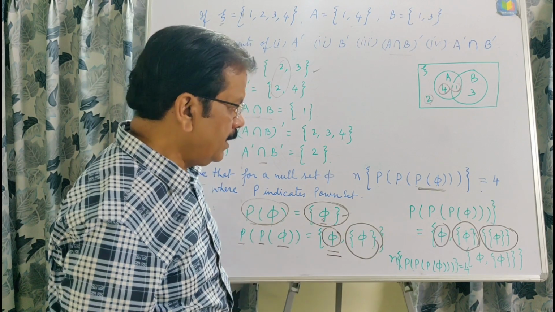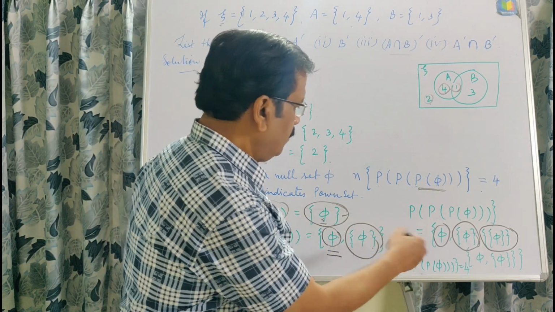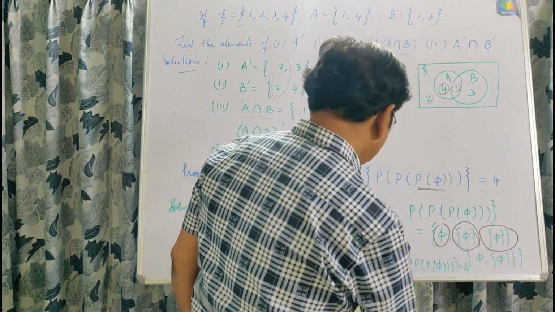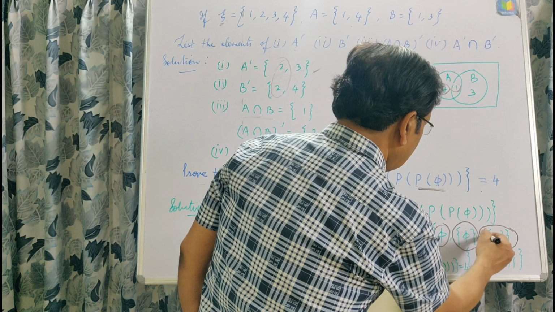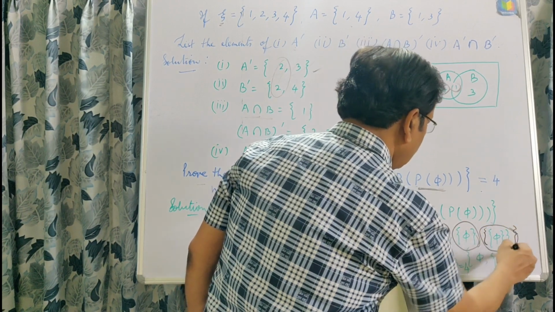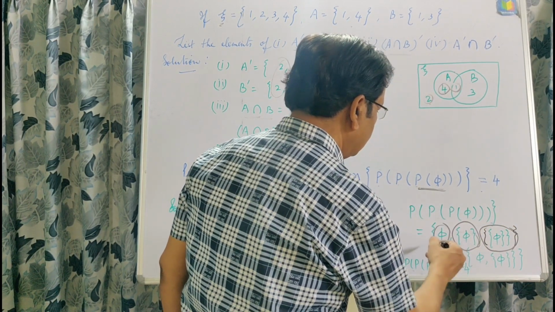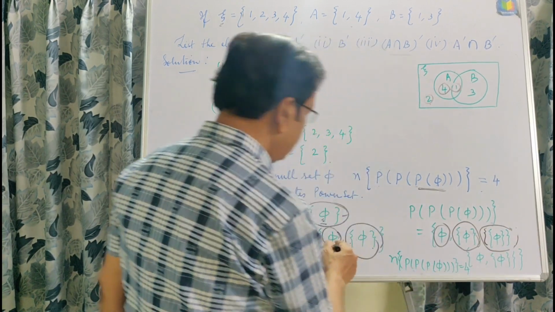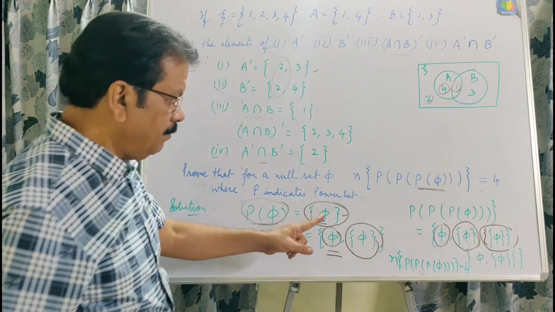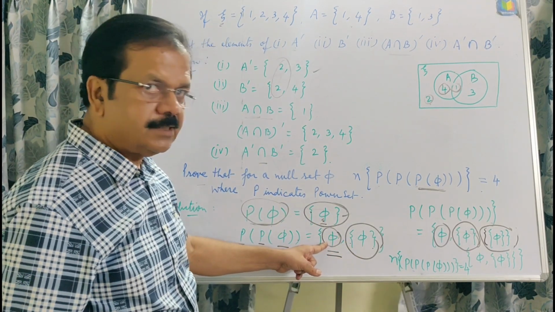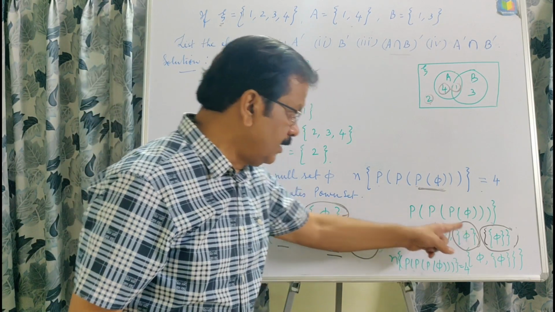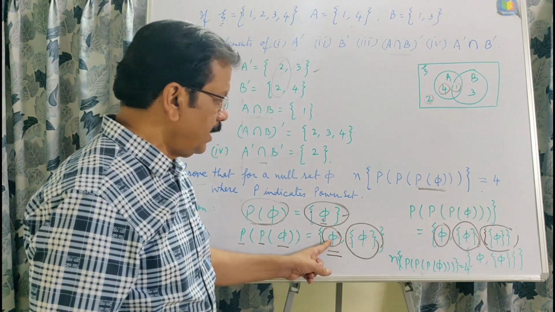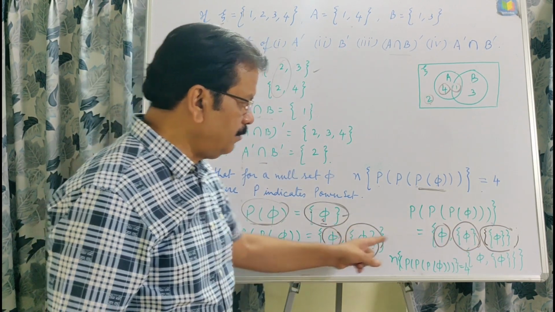Then once we write the power set again, the first element, I am repeating, is the null set, the second element is phi within curly brackets, the third element is this one, and the fourth one is the phi within curly brackets this.